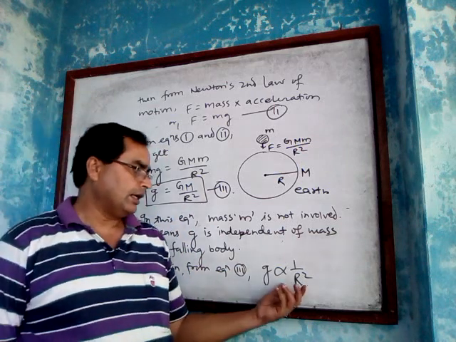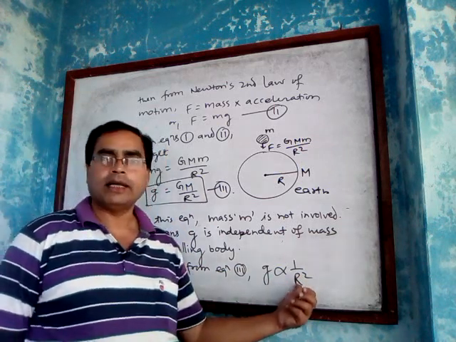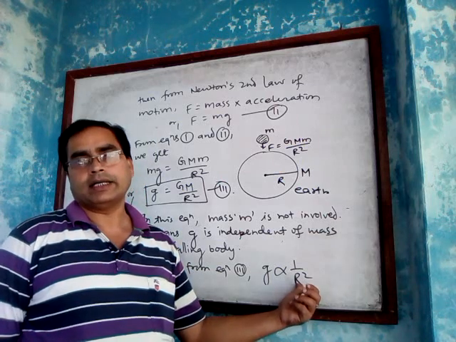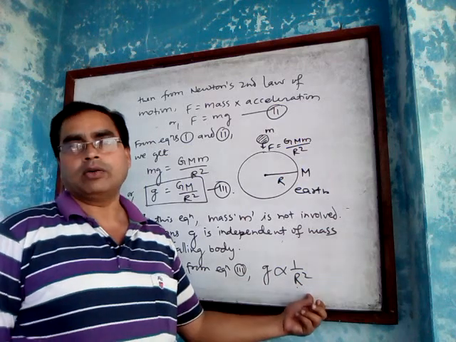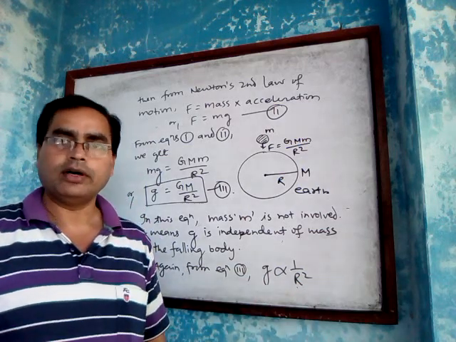And also we will read about the variations of acceleration due to gravity. Different factors are there which affect the value of acceleration due to gravity on the earth.